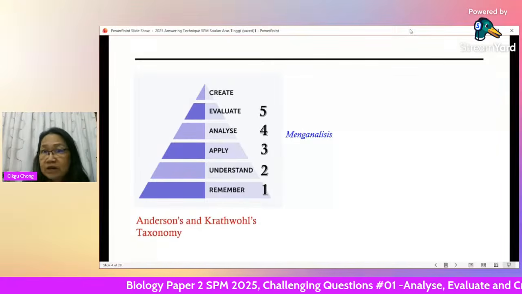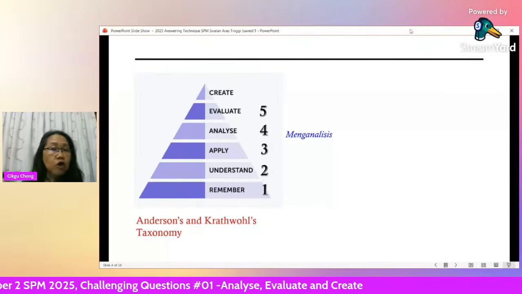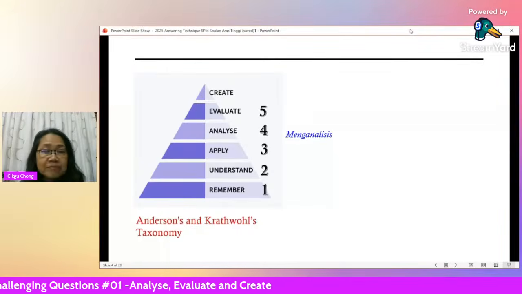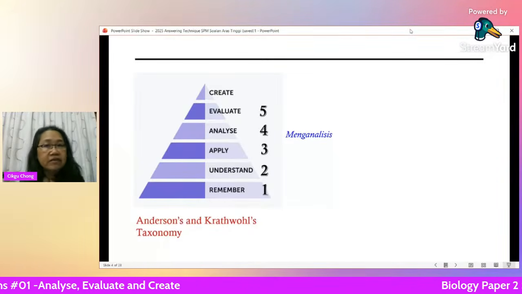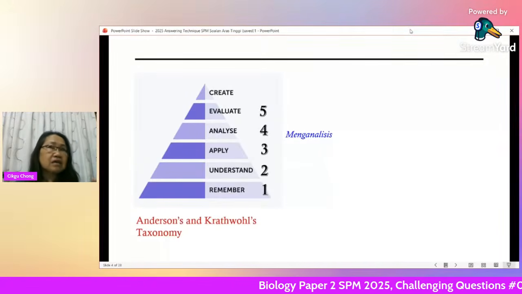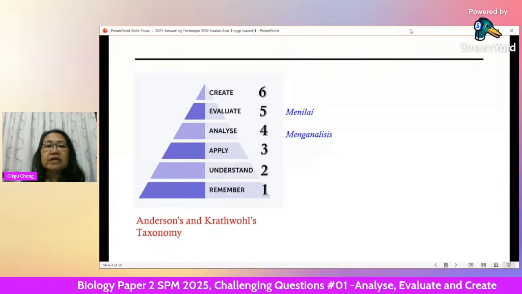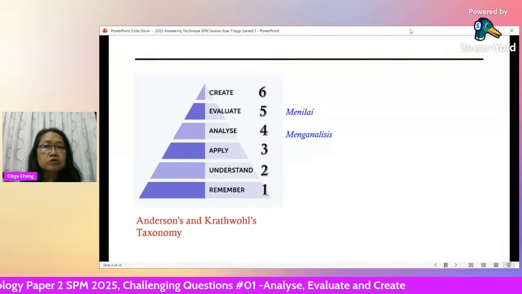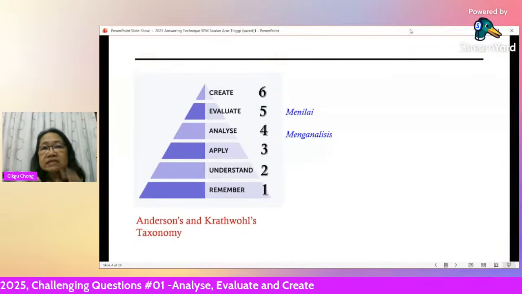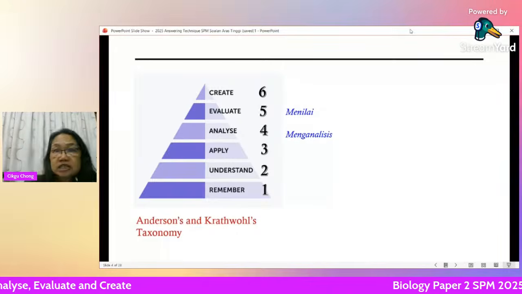What is going to happen when this person takes this diet for a long time? Say the cause and effect. And lastly, the most difficult, the highest level of question, is for you to create. Create is where you have to give suggestions to solve the problem. So the answer comes from you. It may not even be something that you can find in a textbook.